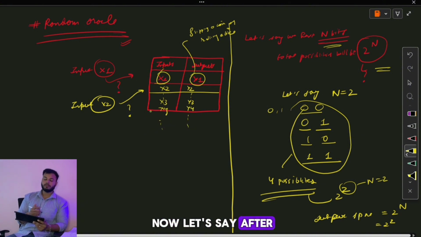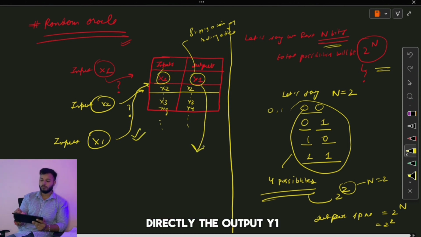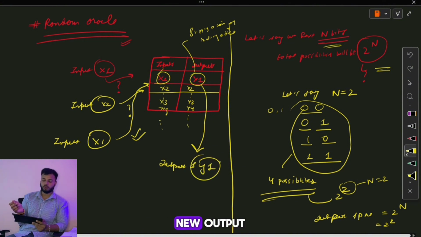Now let's say after some time someone came and provided the input x1. This time the random oracle will check that x1 is already there, so it will directly provide the output y1 which is already present in the table. It will not compute a new output. Basically this is how the random oracle hash function works.